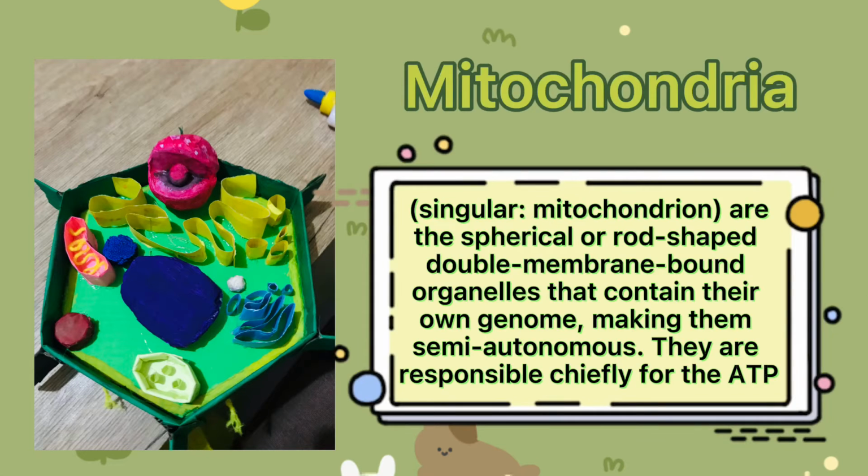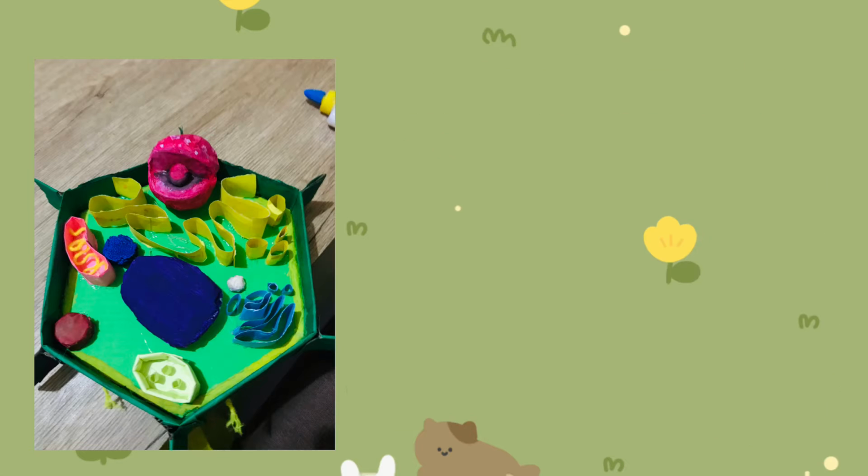Next is the mitochondria. In singular, it is a mitochondrion. They are spherical or rod-shaped double membrane-bound organelles that contain their own genome, making them semi-autonomous. They are responsible chiefly for the generation of ATP.